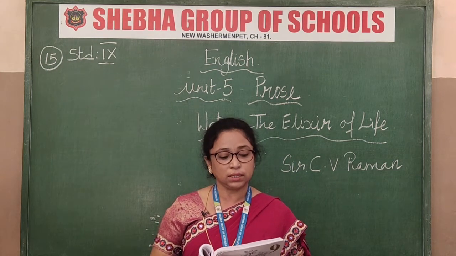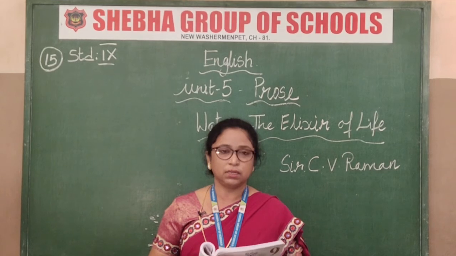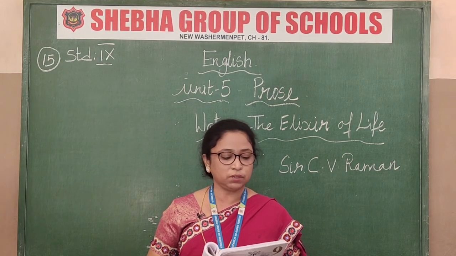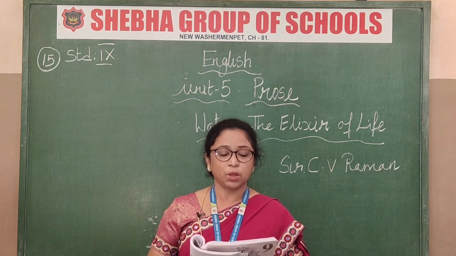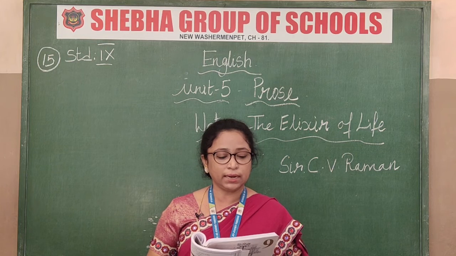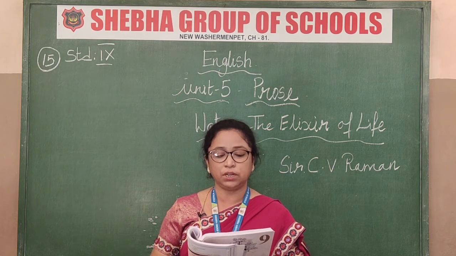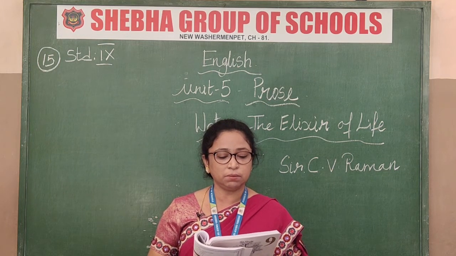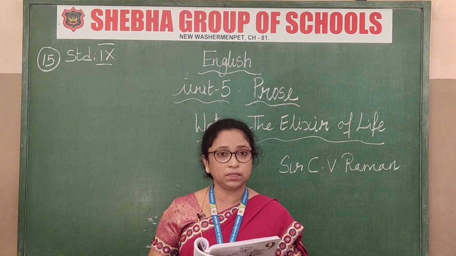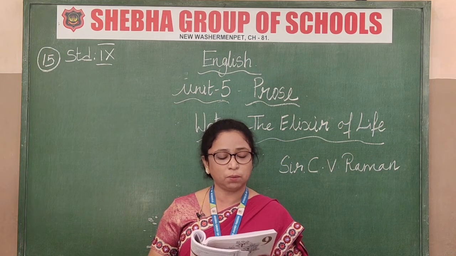Sir Chandrasekaran Venkata Raman was born on 7th November 1888 and passed away on 21st November 1970. He was an Indian physicist born in Tiruchirappalli. He carried out groundbreaking work in the field of light scattering, which earned him the 1930 Nobel Prize for Physics. Such a great moment, isn't it? We should be proud of him.